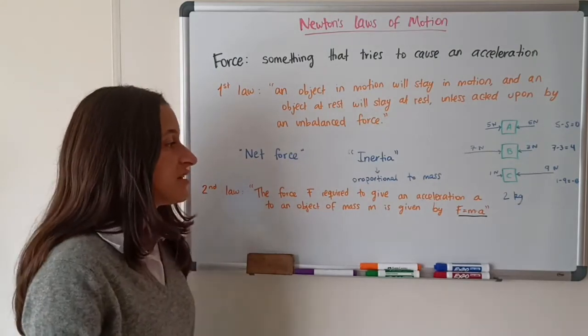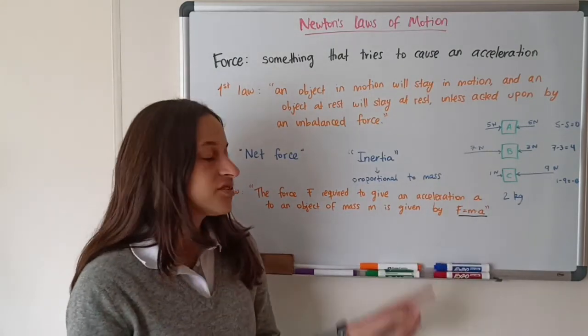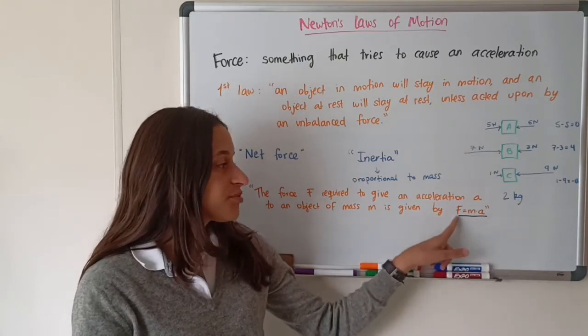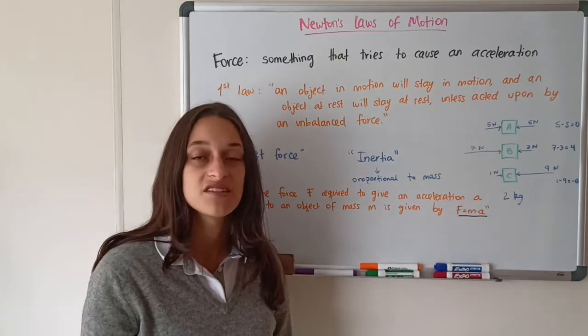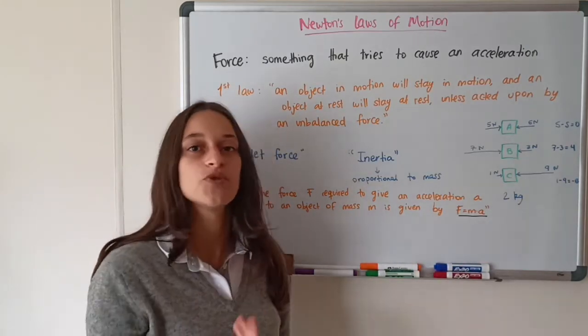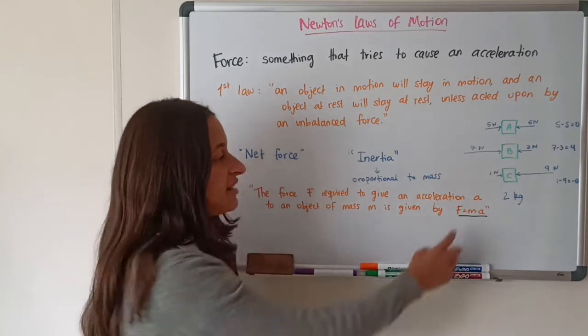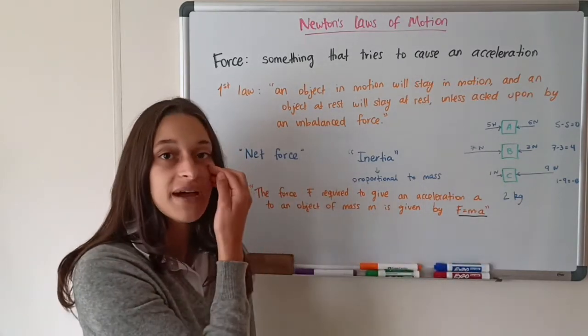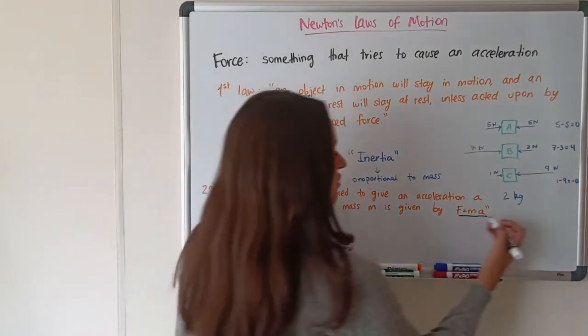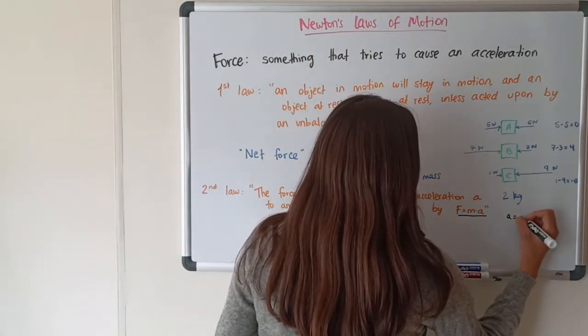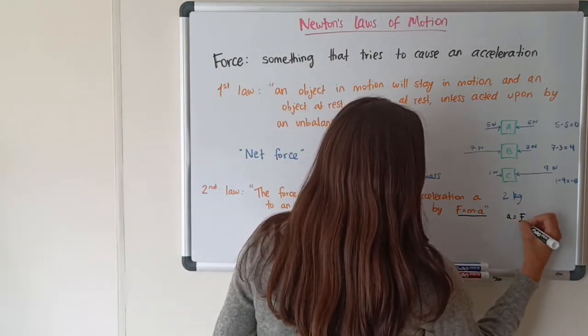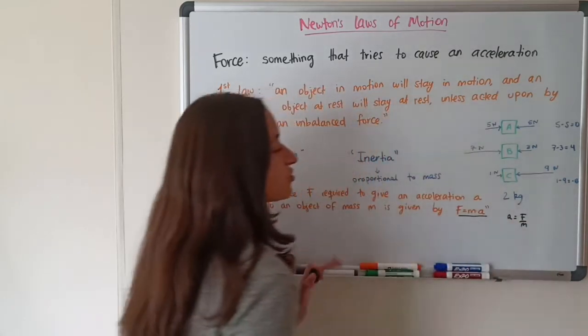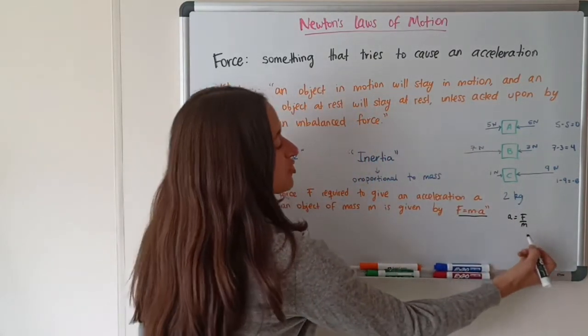So what does this mean? This means that the acceleration that an object receives is directly proportional to the force. That means if you push harder, you're going to accelerate the object more. And it's inversely proportional to the mass. Because if you solve for acceleration in this equation, acceleration is force over mass. You would have to take mass below to divide. So it's inversely proportional to mass.